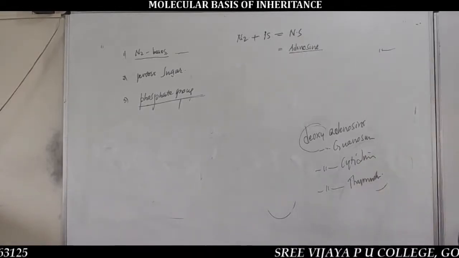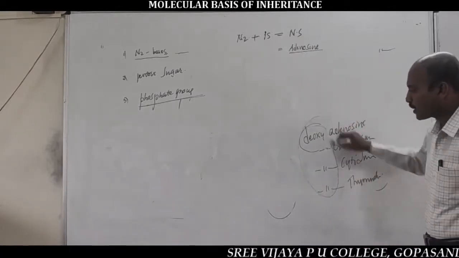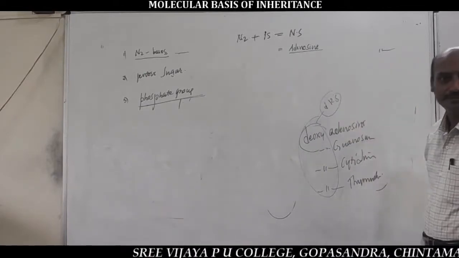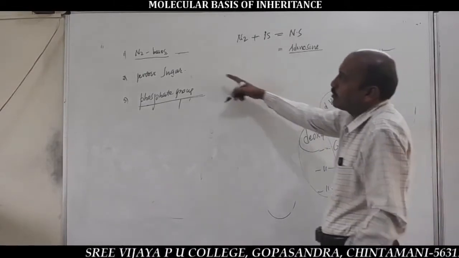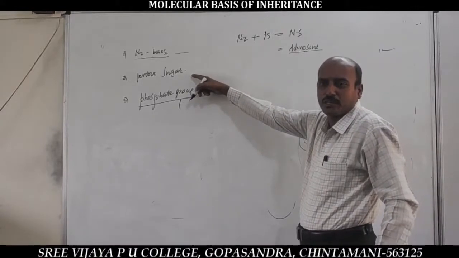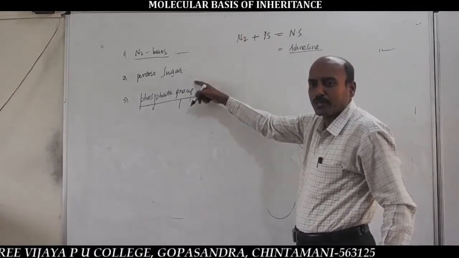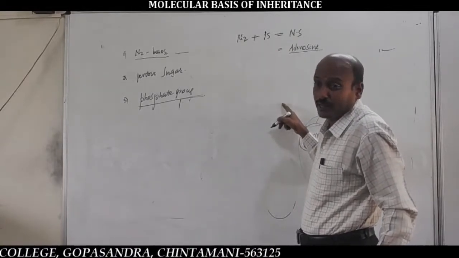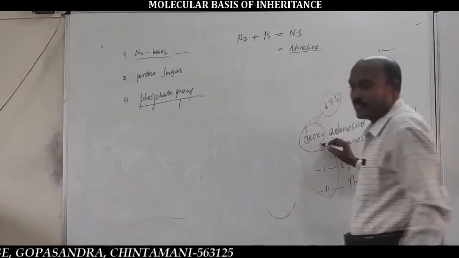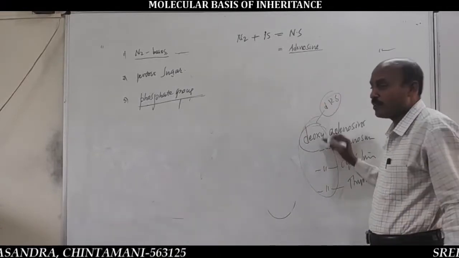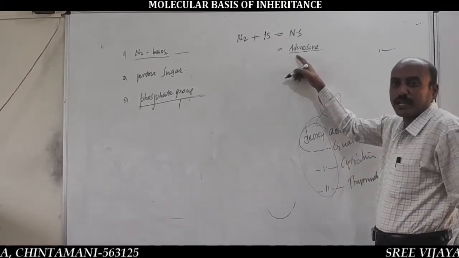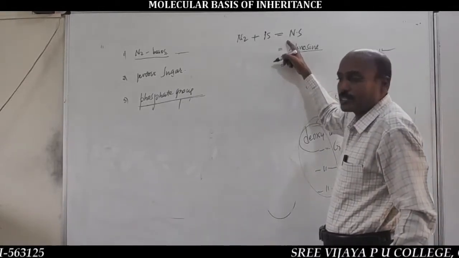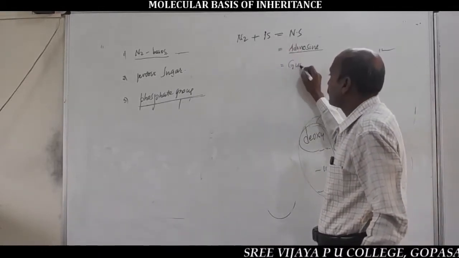Unlike other DNA nucleotides, because here the pentose sugar is the deoxyribose sugar. But in RNA, the pentose sugar is the ribose sugar. Due to the presence of ribose sugar, no nucleoside or nucleotide of RNA begins with the prefix deoxy. It is directly written as adenosine. Here deoxy is absent. And the next nucleoside is guanosine.